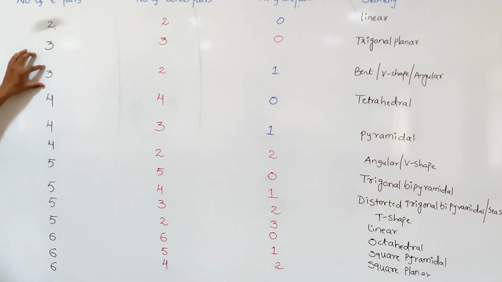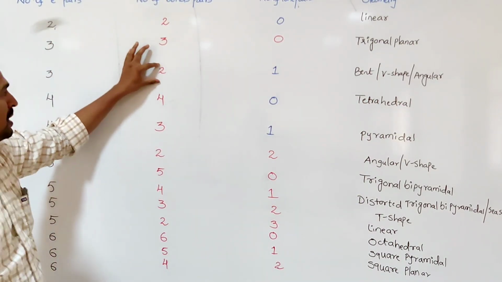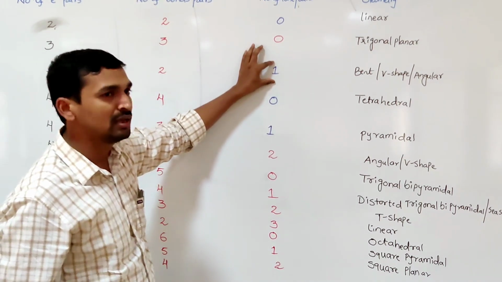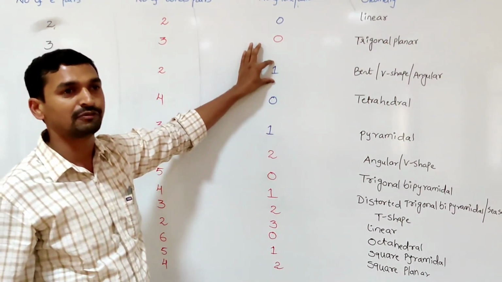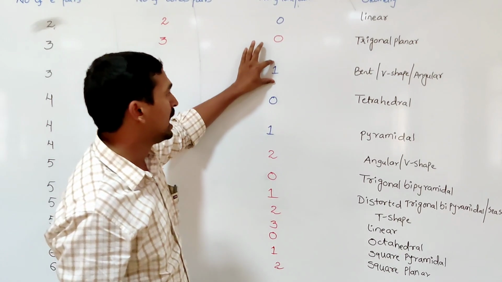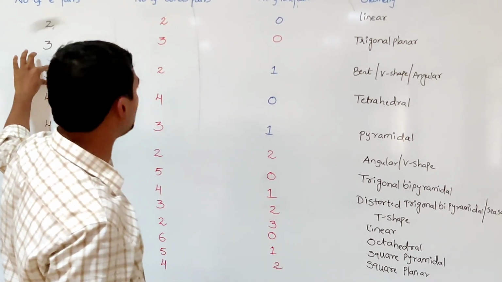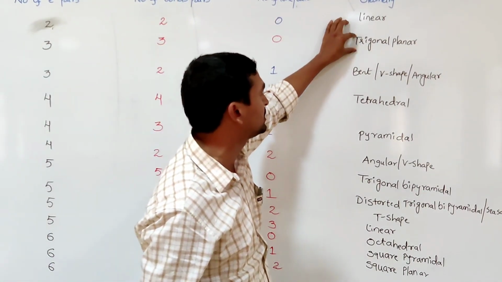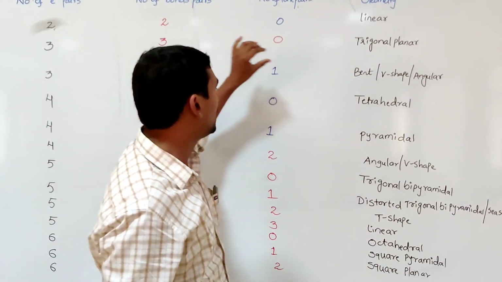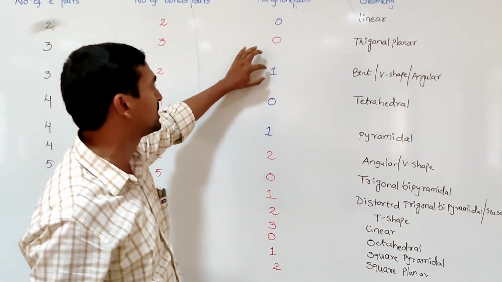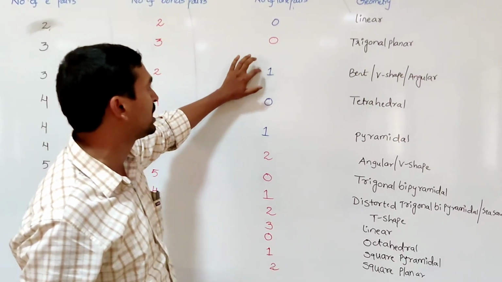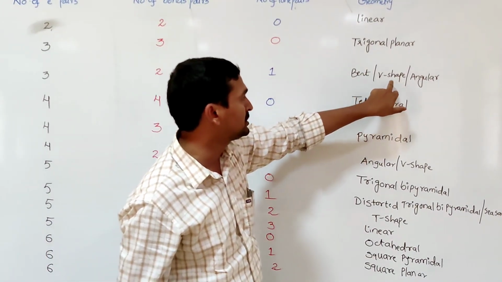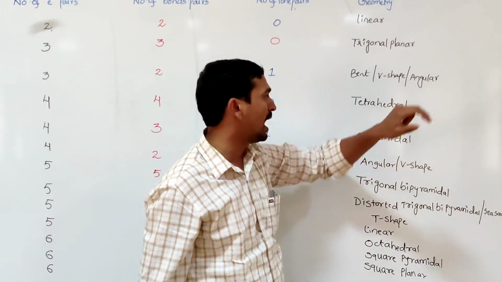Out of the 3 electron pairs, 2 are bond pairs and 1 is a lone pair. The electronic geometry is different from the molecular geometry. With 3 electron pairs, the electronic geometry is trigonal planar. But the molecular geometry changes because of the presence of a lone pair of electrons, giving a bent shape, V shape or angular shape.